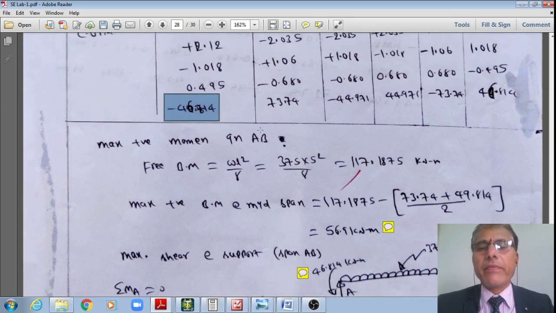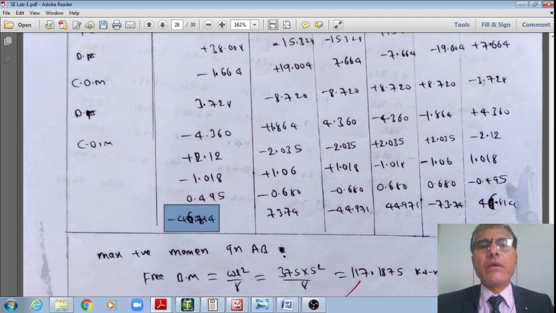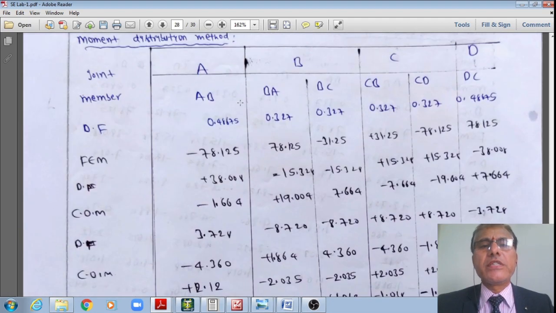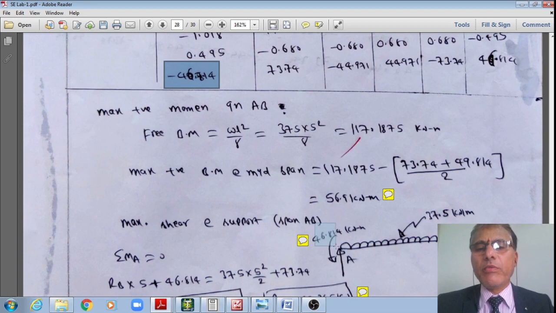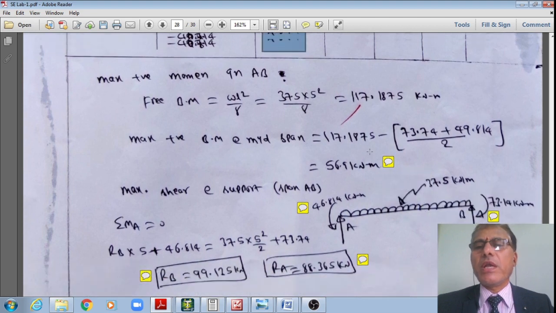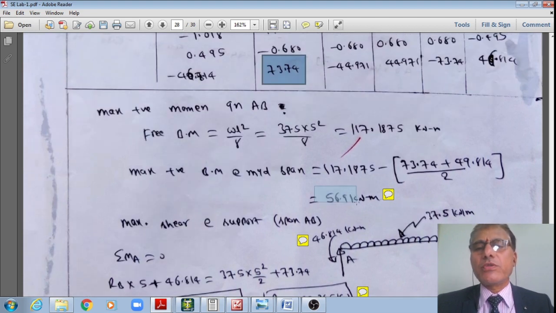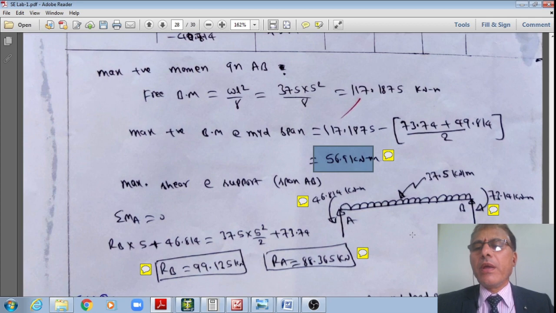These values are there, right? This is AB and this is BA. Therefore, from A to B, this much of bending moment is there: 46.314. B to A, 73.74. This analysis we have done, and we have seen the positive bending moment also at the midspan, 56.91.